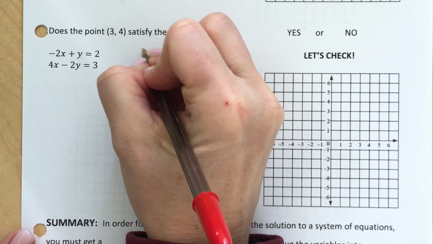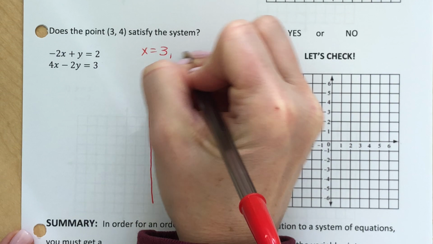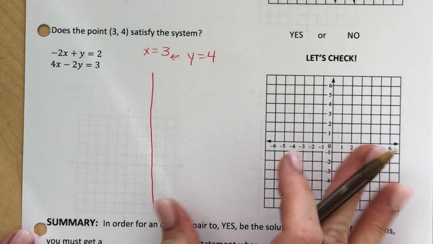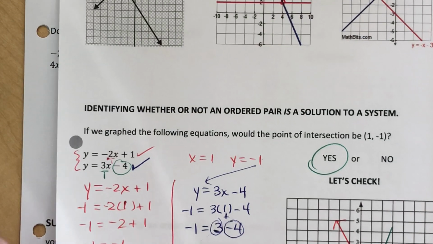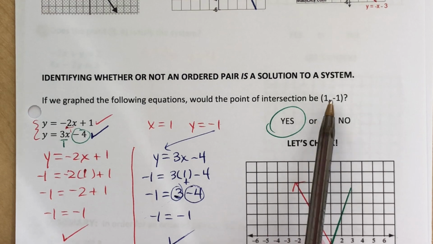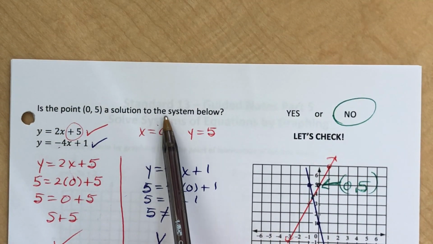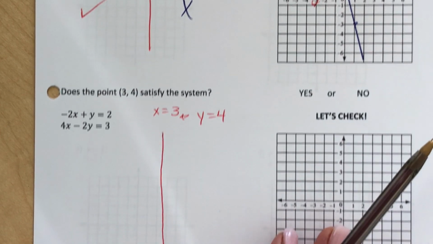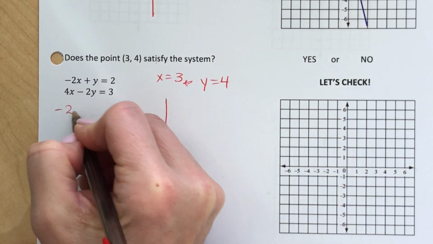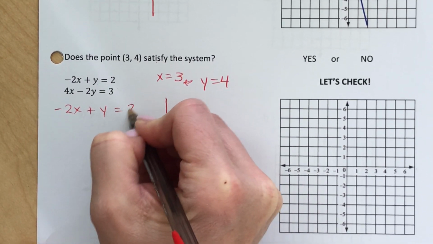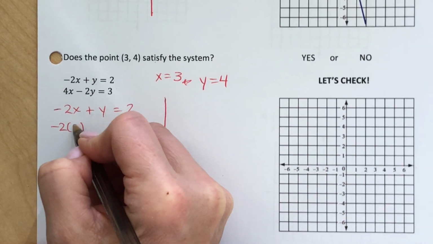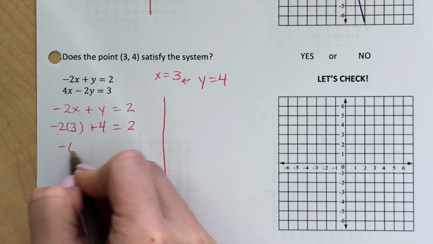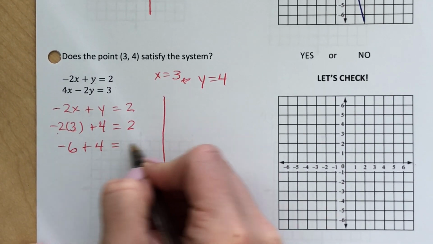Okay, so my first equation, I want to know if the point (3, 4) satisfies this system. I want to show you, like I said, a couple different ways. This says, if we graph this, would it intersect here? This time I said, is it a solution? This problem says, does it satisfy? All 3 things mean the same thing. Is it a solution? So let's take this -2x, let's add the y to it and see if it equals 2. What's our x value? 3. Let's add our y value to it and see if we get 2. This is -6 plus 4 equals 2.